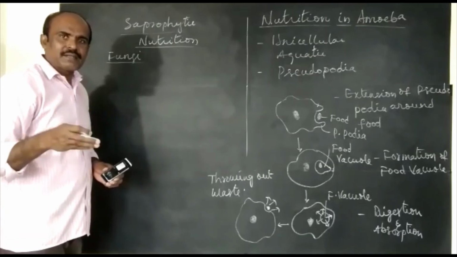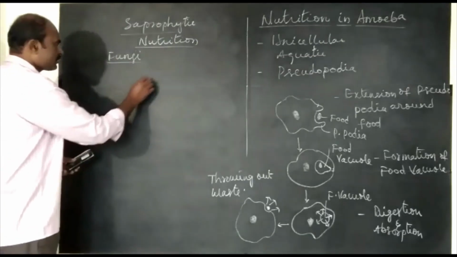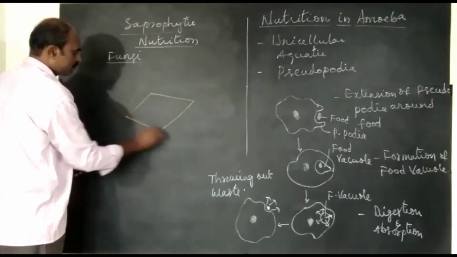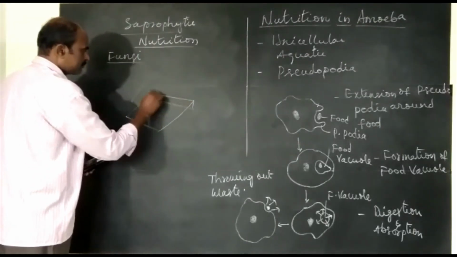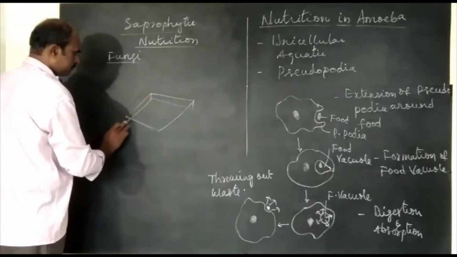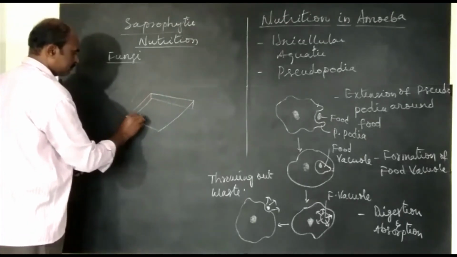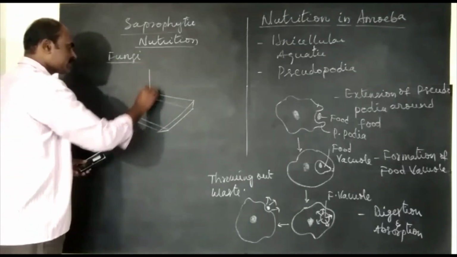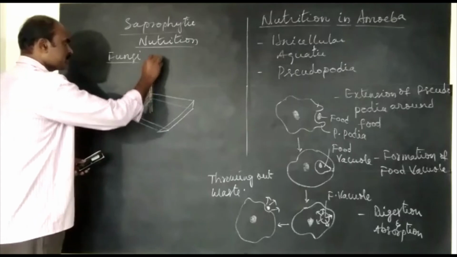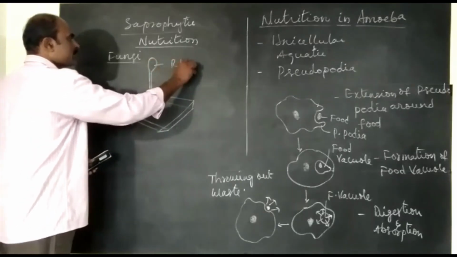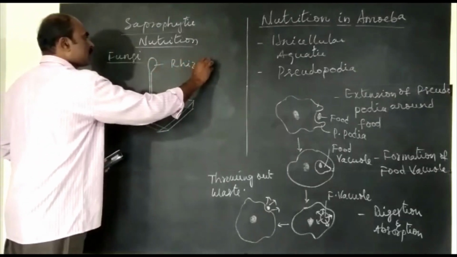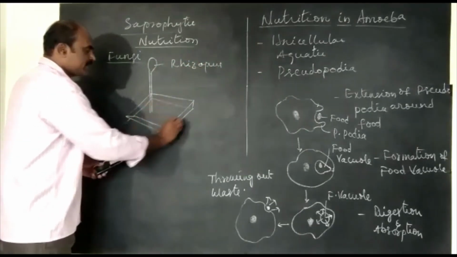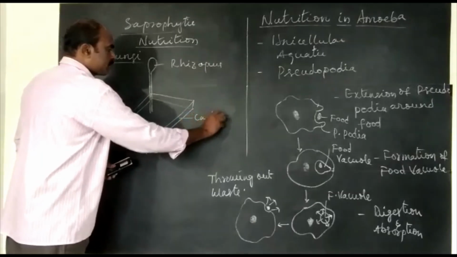See, listen, this is a bread piece. So Rhizopus grows on bread piece. This is Rhizopus fungi. This bread piece is rich in carbohydrates.